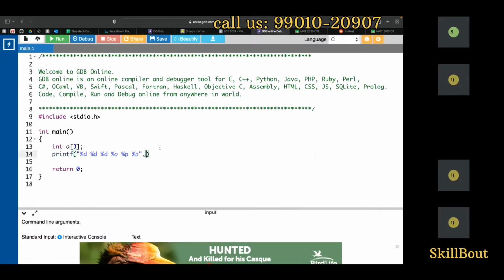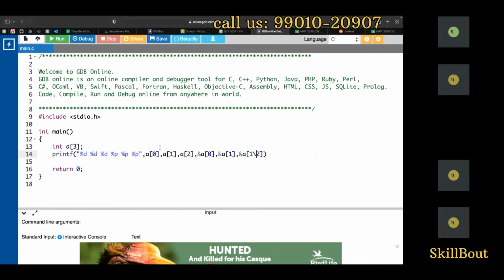So what I can do now is print a of 0, comma, a of 1, comma, a of 2, right? And if I want the address of this, I can write it like this: address of a of 0. Address of a of 0, you can write. Okay, the normal things you have seen, right? A of 1 and a of 2, you have seen it.